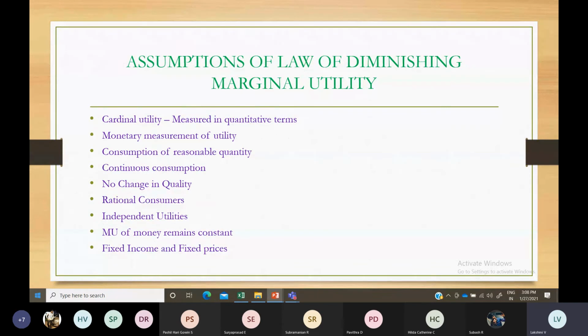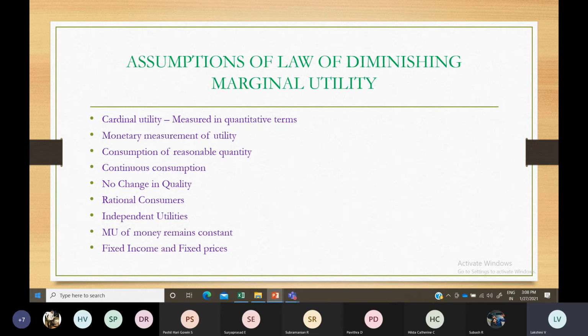The price of the commodity is not going to vary, it will remain constant. For each unit of consumption, price is going to remain constant here. When you consume an additional unit, you keep your price constant. Your income level is also constant. The quality and quantity of that food is going to remain the same.